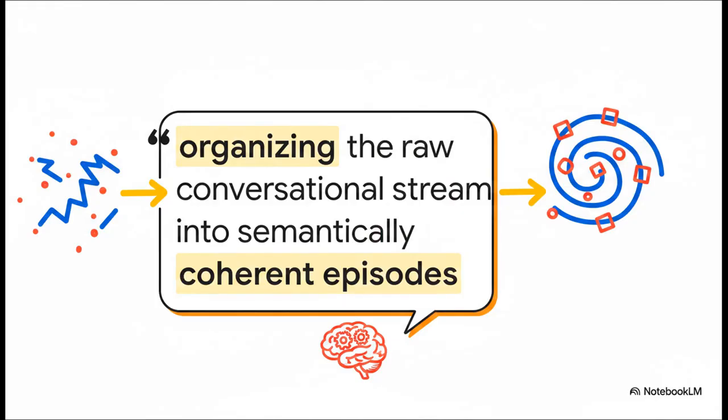So here is the absolute core of what Nemori does. The entire architecture is built to give the agent a way to say, this part of the conversation belongs together as one experience. Instead of treating memory as a static library of random facts that it just blindly pulls from, Nemori treats it like a dynamic, self-organizing diary. It gives the AI the cognitive ability to look at an ongoing, messy dialogue and definitively say, okay, these specific messages represent one complete, self-contained event.